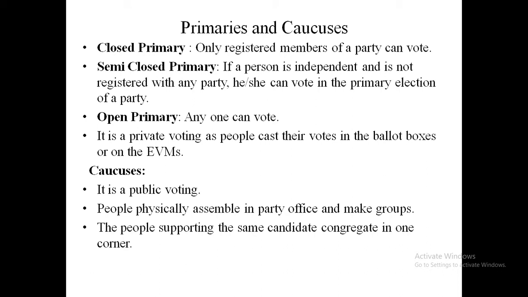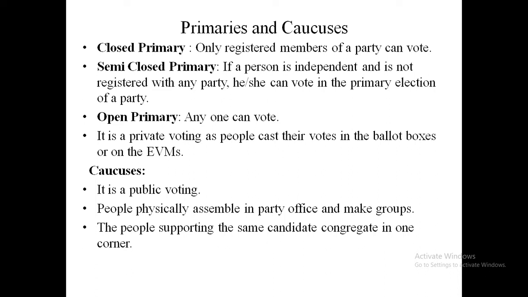There are two main political parties in the US, one is Republican, and the other is Democrat. In each political party there may be 2 or 3 presidential candidates, so the delegates elected through primaries and caucuses will finalize the name of the presidential candidate.